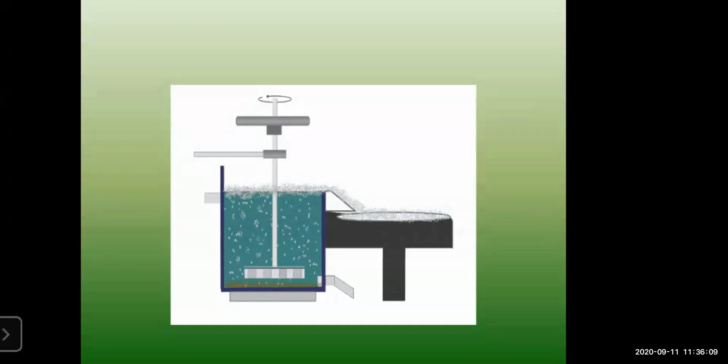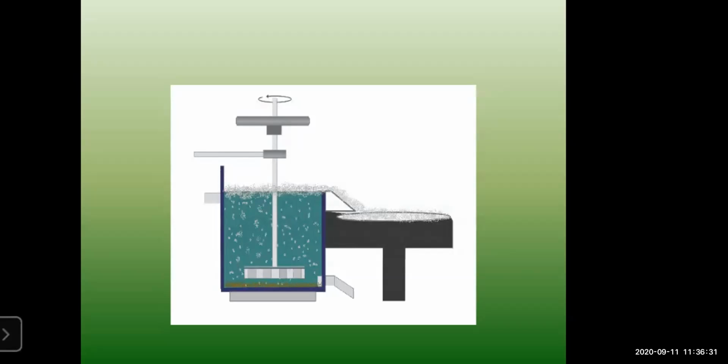What is the formula of zinc blende? ZnS, that is zinc sulfide. And copper pyrite means what? CuFeS2. Copper, iron and sulfur together form copper pyrite. I hope you understood how this method is used, right? So that is about the method.